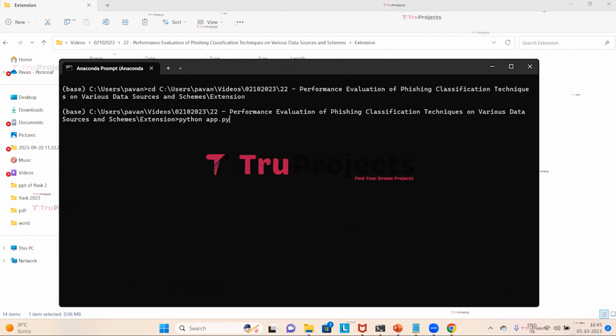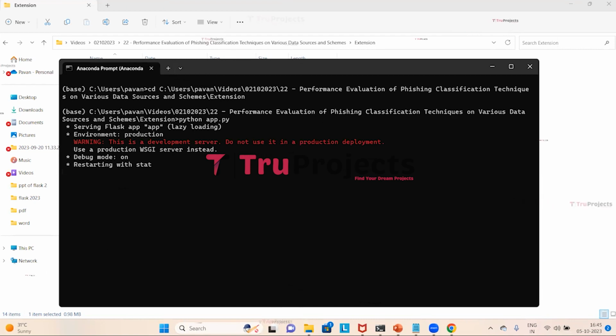This will compile the app.py file, and this command will execute the Python script and perform a runtime check for any syntax errors or logical issues. Now we need to click on enter. After running the app.py file, the Flask framework will host the application locally at the default address, which is the localhost and the port. This is the localhost and this is the port.